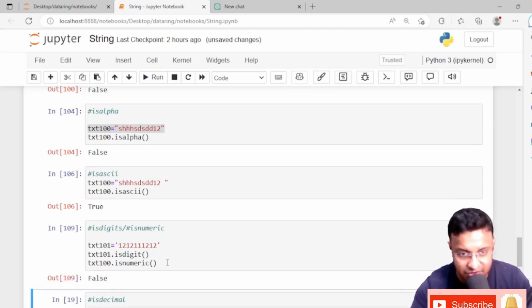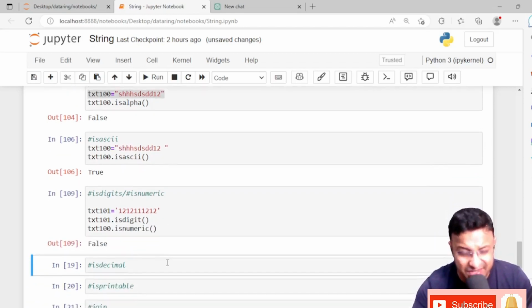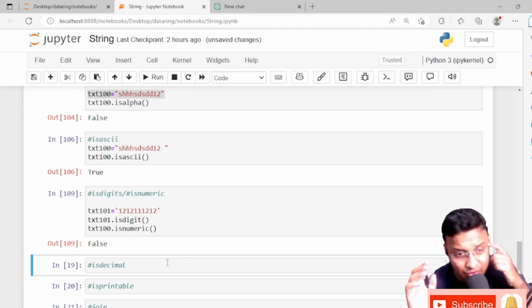It's giving a false value. So isdigit returns the true value only when the sentence contains just numbers, and if it contains even a single letter, it will give you a false value. Hope this is clear. Now decimal.